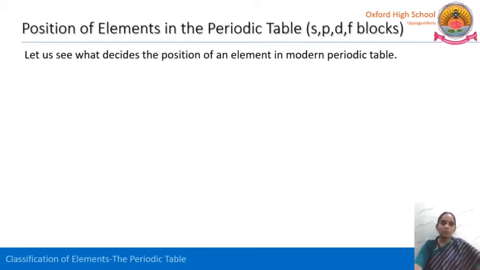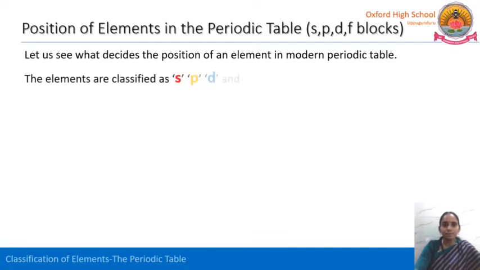Let us see what decides the position of an element in the modern periodic table. The elements are classified as SPDF block elements. All the 118 known elements have to come under either S or P or D or F block elements. Only four block elements are there in the modern periodic table. Very much important, listen carefully. Those are S, P, D, F block elements.